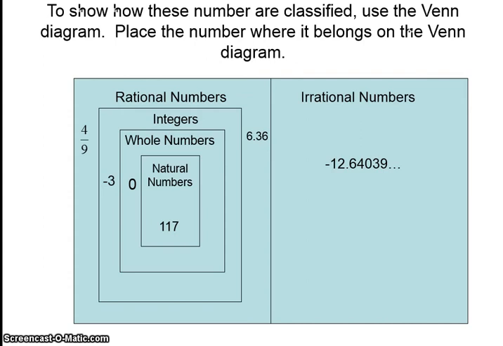To show how these numbers are classified, use a Venn diagram. So if we place all of these numbers there, we see 117 is a natural number, a whole number, an integer, a rational. 0, whole number, integer, rational. -3, integer, rational. 4/9, 6.36 are both rational numbers. And -12.64039, it goes on and on and on, that is an irrational number.